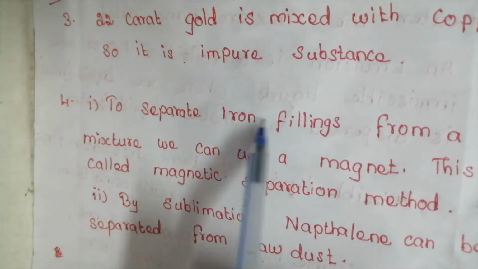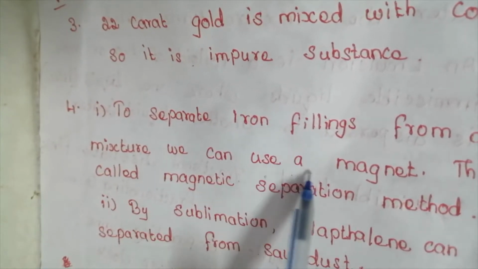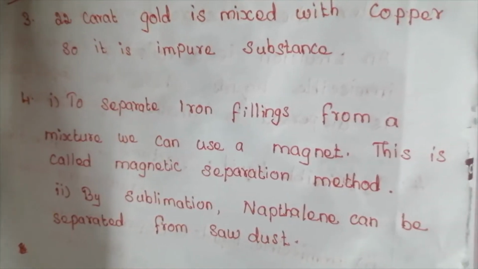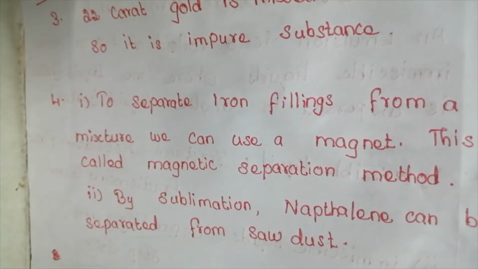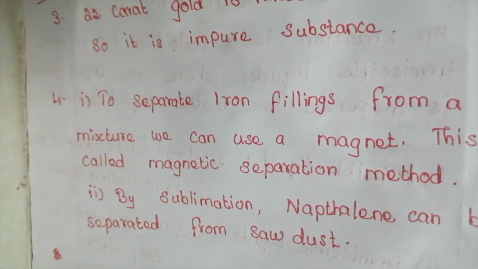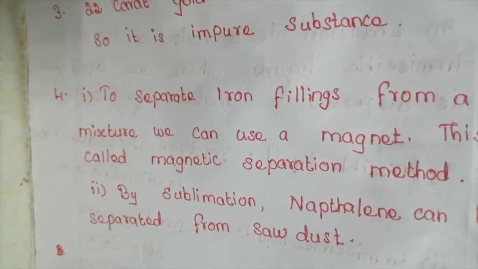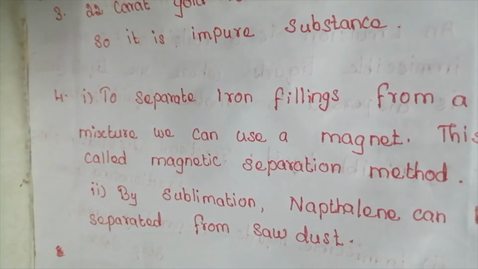To separate iron filings from a mixture, we can use a magnet. This is called the magnetic separation method. If we separate out iron particles using a magnet, that is the magnetic separation method.